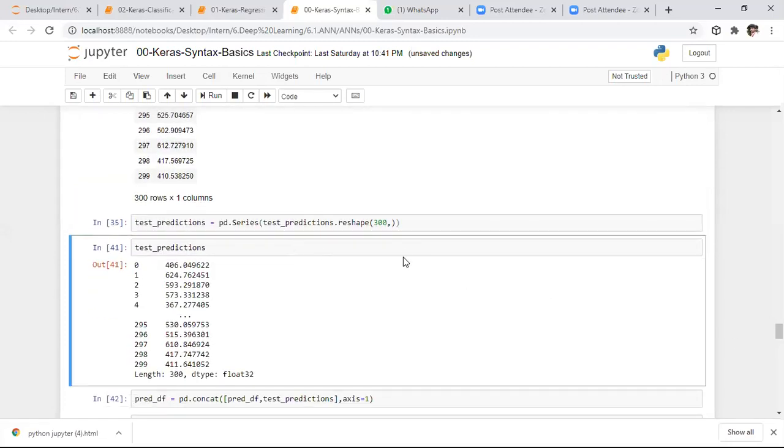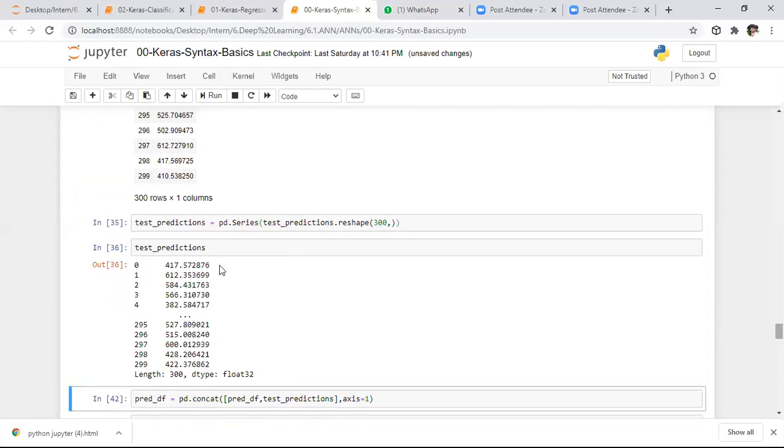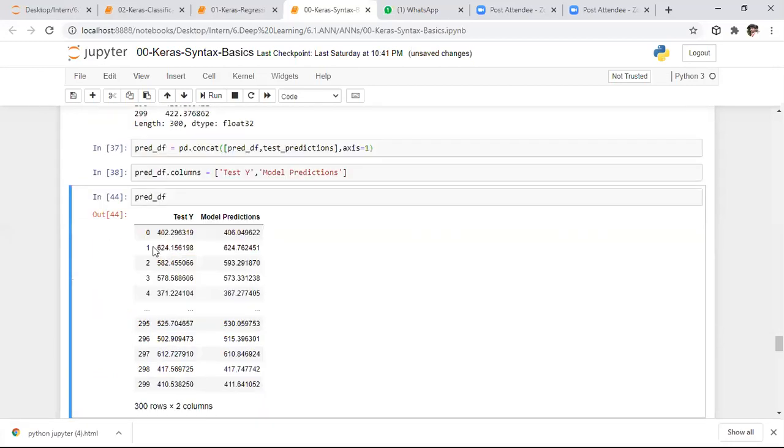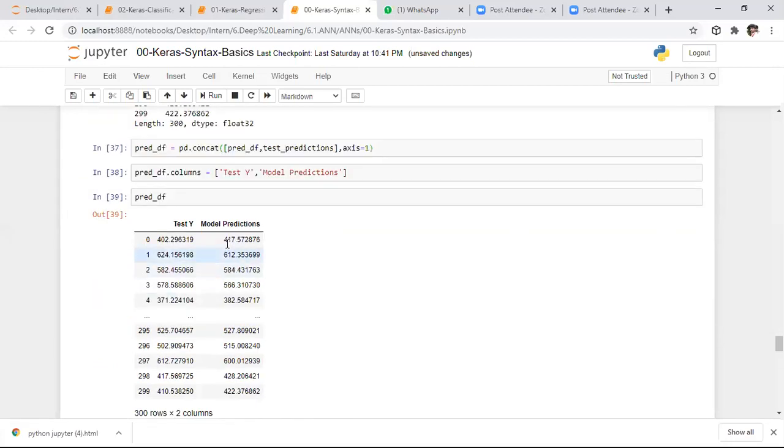Here I want to construct a data frame by using those two columns. So here it is the comparison between model prediction as well as actual value. Here actually we have a value of 402 and our model predicts 412, and we have a value of 624 and our model predicts 612. That means our model is predicting somewhat close to the actual value. That means it is a good model.